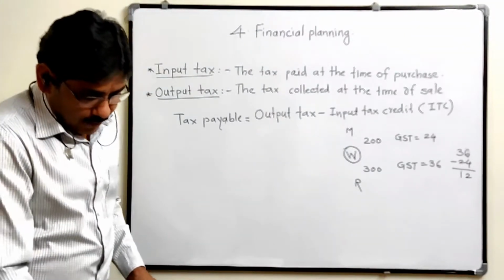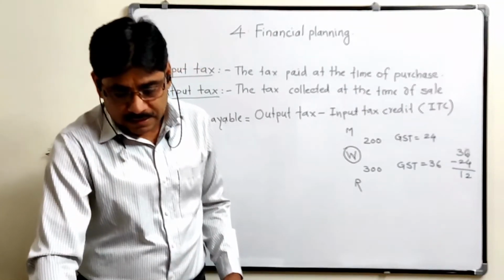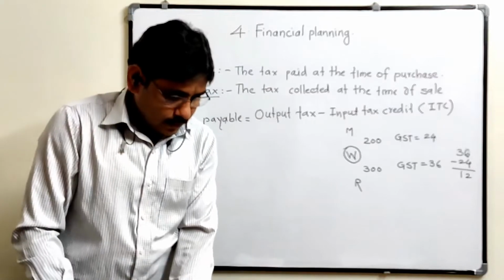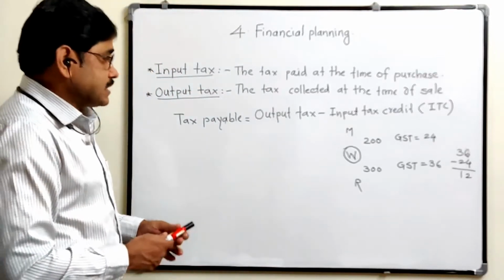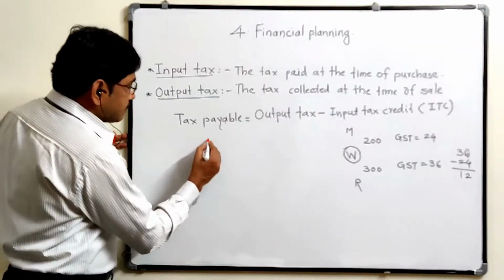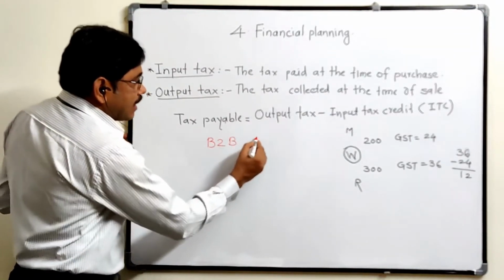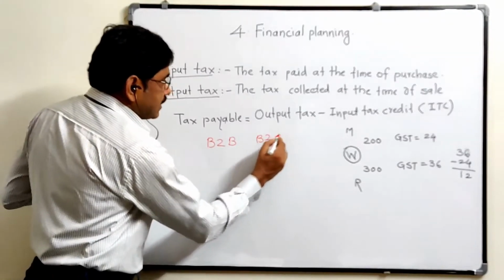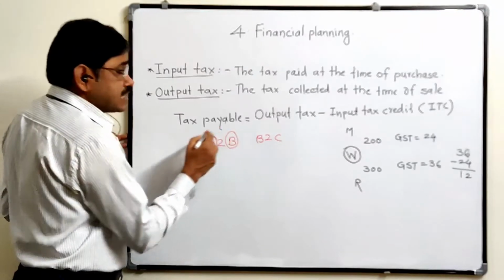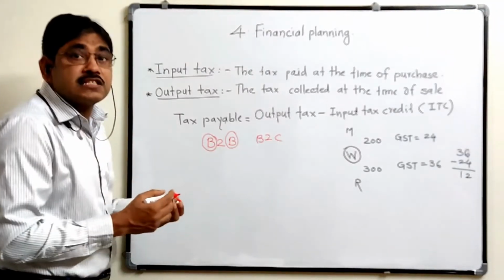Now using this method, we have to solve that practice set 4.2. Now before studying that practice set 4.2, let us study one concept again, that is invoice, B2B and B2C. So what is the meaning of B2B invoice? Here this is the businessman, this is also a businessman, means both persons have a GST number.